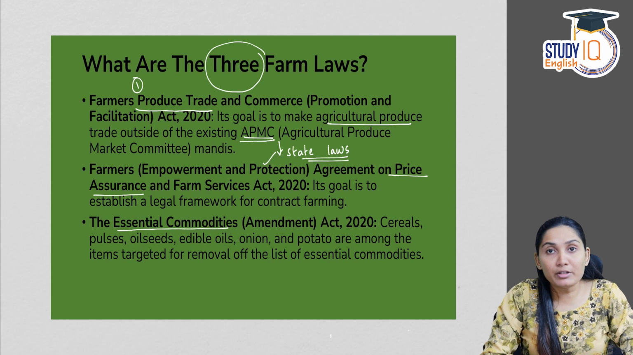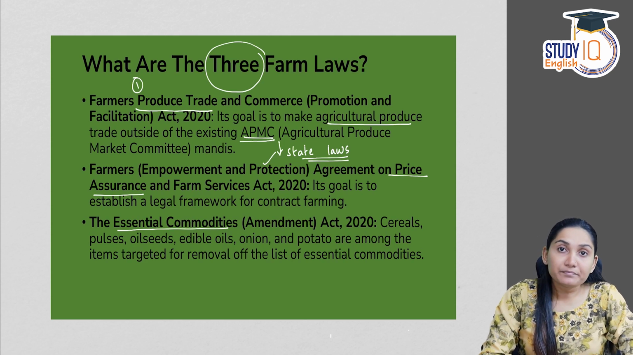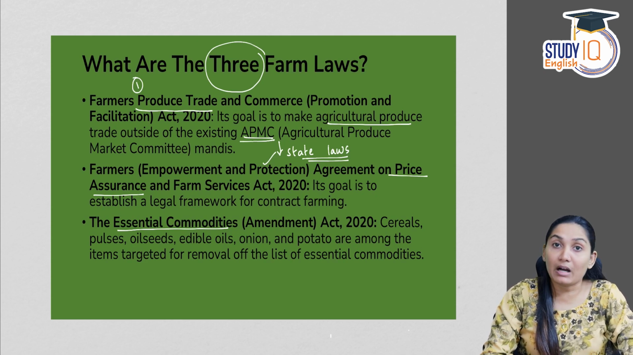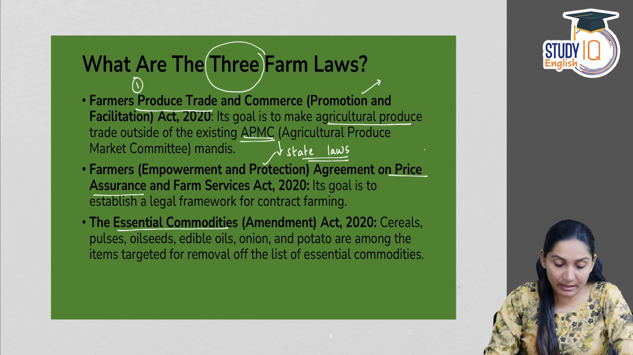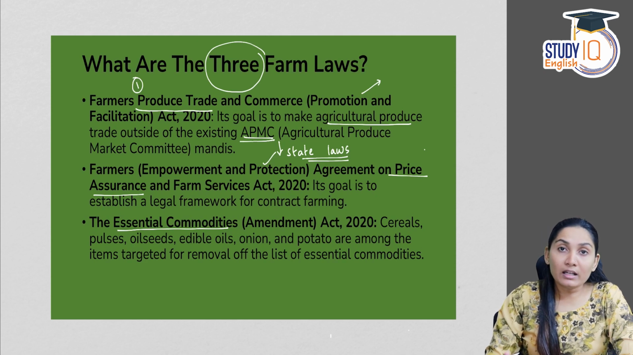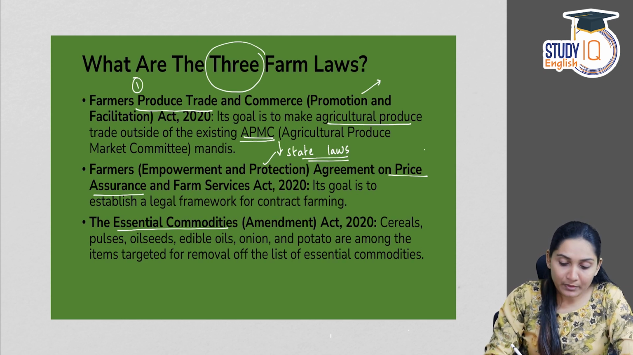Now, one of the important drawbacks of APMC is that a farmer who is registered with an APMC is not allowed to sell his or her produce outside the mandi, outside the market mandi established under the APMC. So the first act was to give an amendment to this provision, so that the farmers who are selling their produce in the APMCs are also allowed to sell outside the mandi.